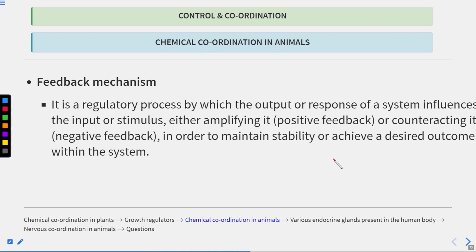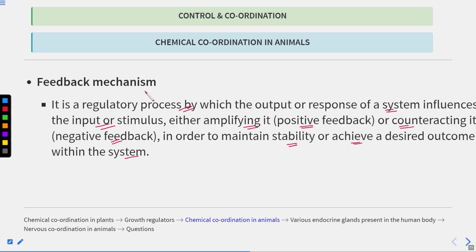Now let's talk about the feedback mechanism. First of all, how can we define the feedback mechanism? It is a regulatory process by which the output or response of a system influences the input or the stimulus, either by amplifying it, which we call positive feedback, or by counteracting it, which is known as negative feedback, in order to maintain stability or achieve a desired outcome within the system.